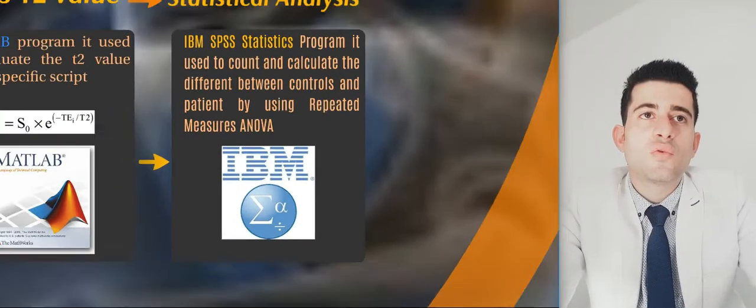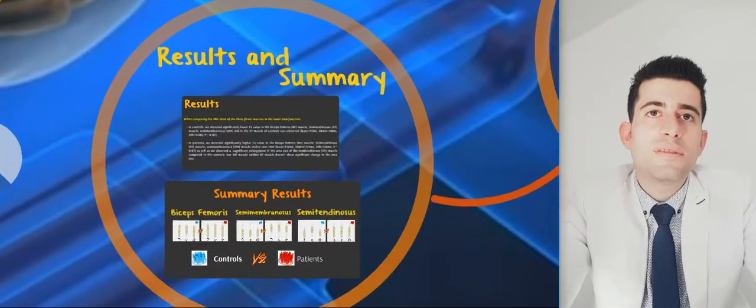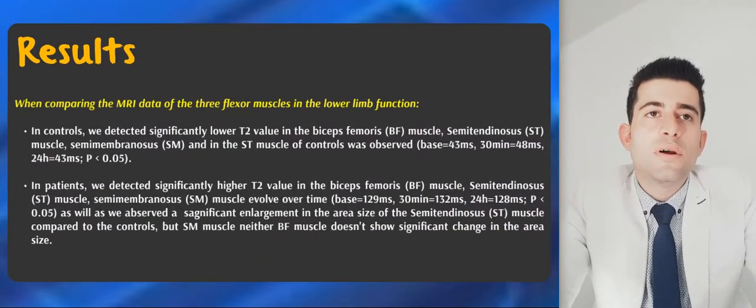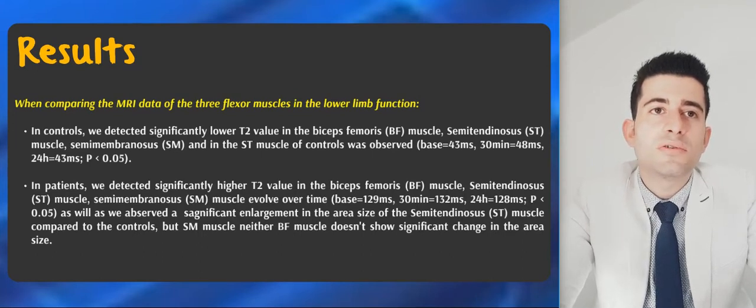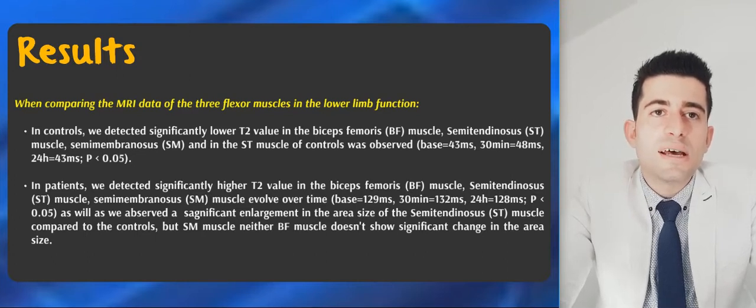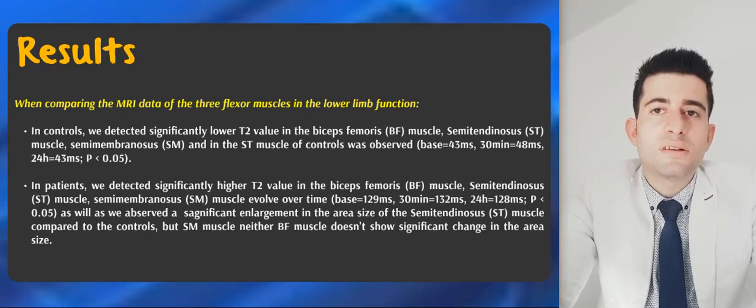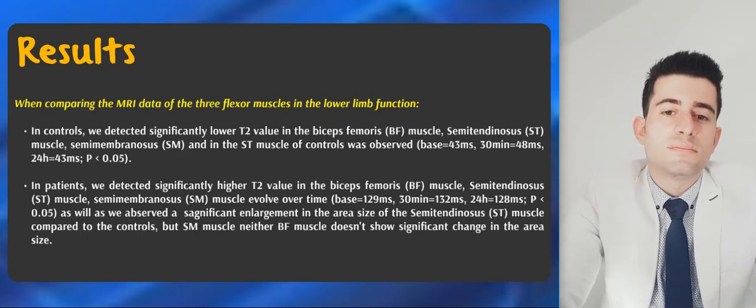In our results, when comparing the MRI data of the three flexor muscles in the lower limb, in patients we detect a significantly higher T2 value in the biceps femoris muscle, semitendinosus muscle, and semimembranosus muscle that evolves over time, and we observed a significant enlargement in the area size of the semitendinosus muscle compared to the controls. But the semimembranosus muscle and the biceps femoris muscle do not show significant change in the area size.